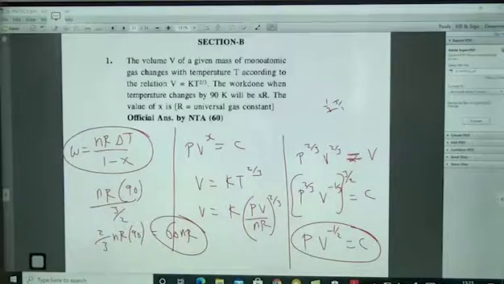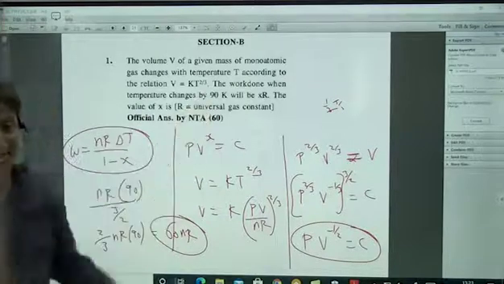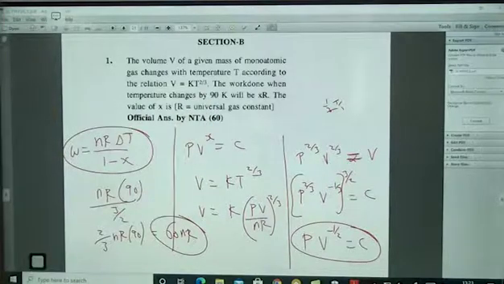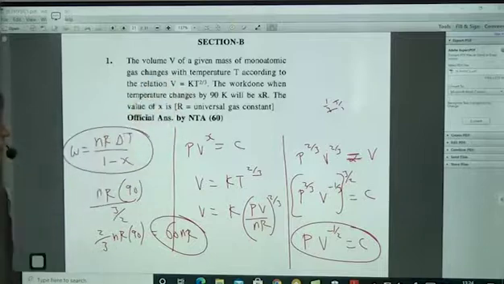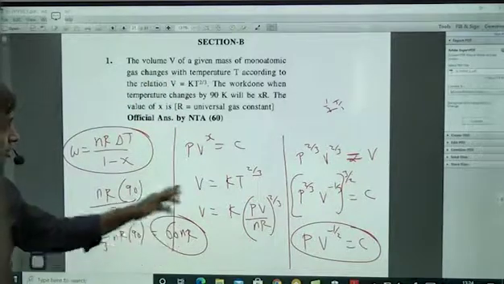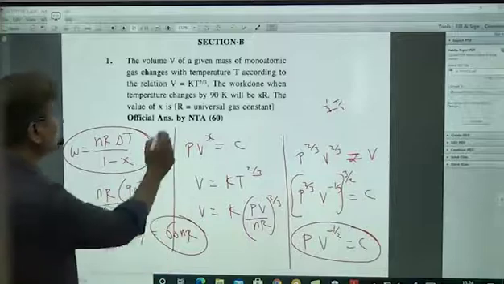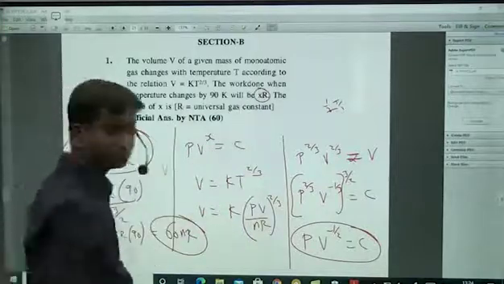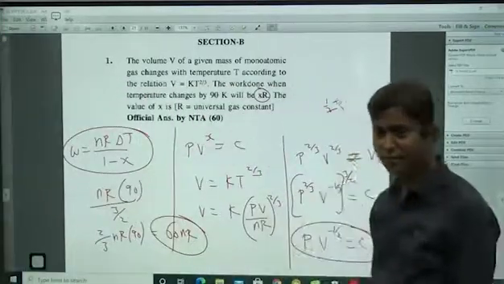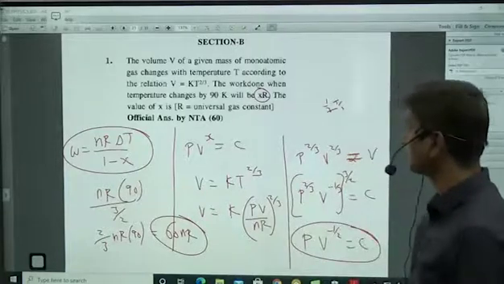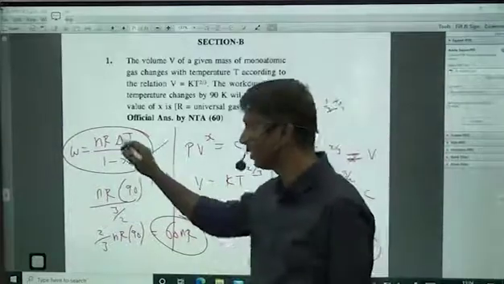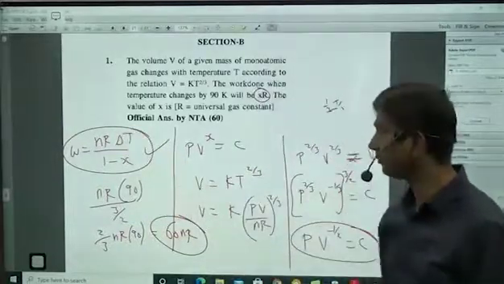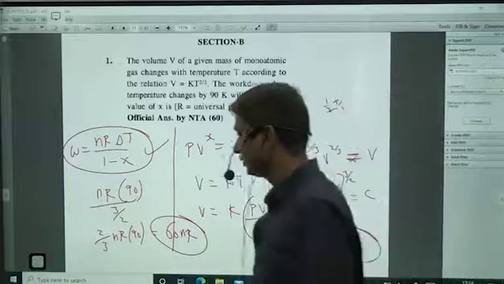60 nR. Actually, n should be given. They did not give the number of moles, so the answer will depend on the number of moles. 60 nR. If they have given 1 mole, then your answer is 60 R. That will be the answer, right? So simply use this formula. Already I told you, nR delta T by 1 minus x. Right, next.